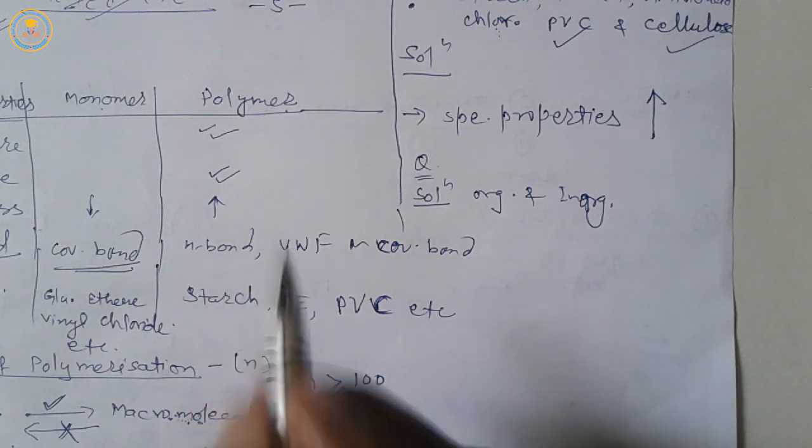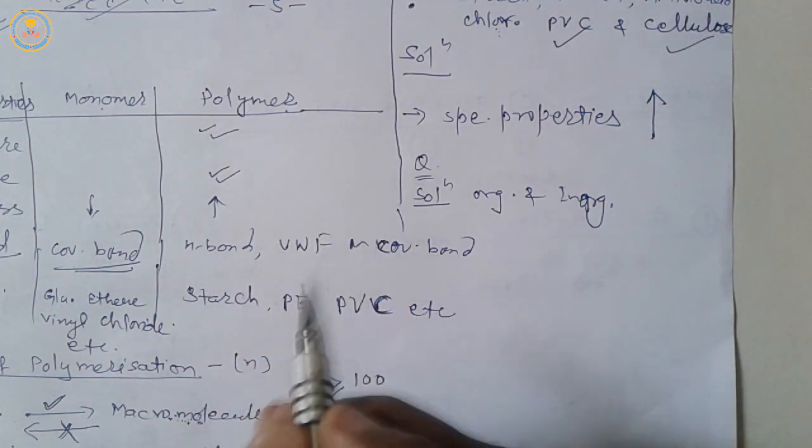Now, next point is very important: classification of polymers.